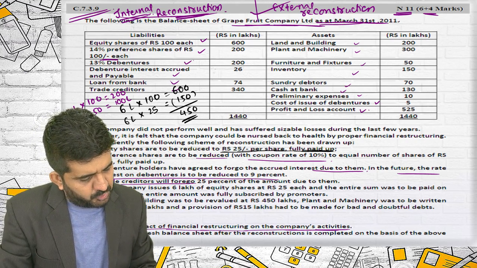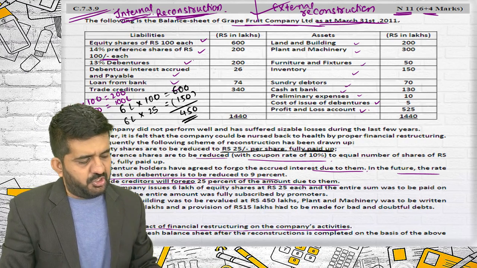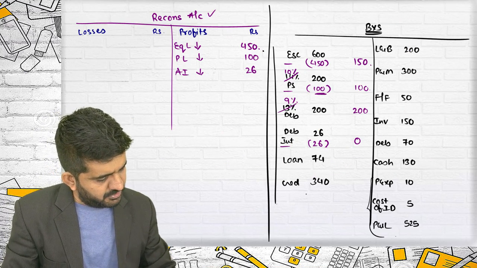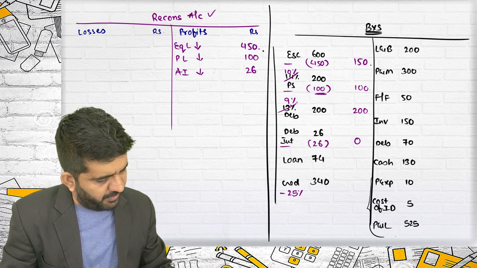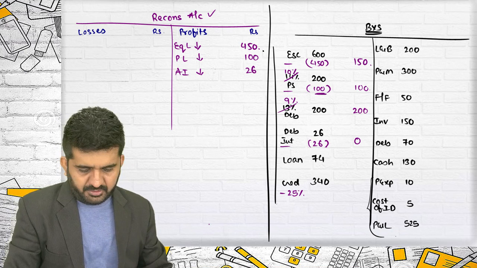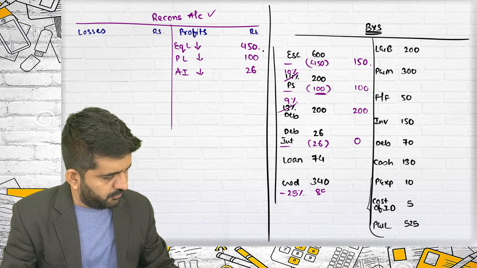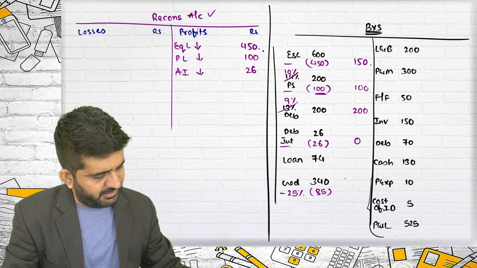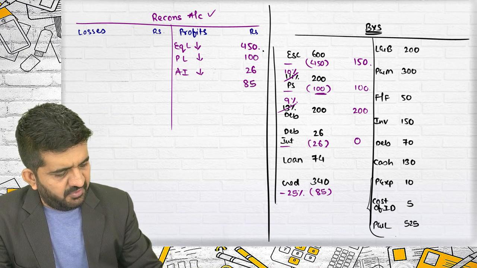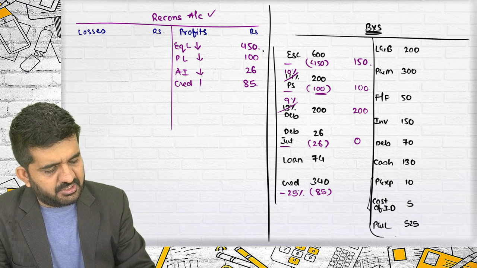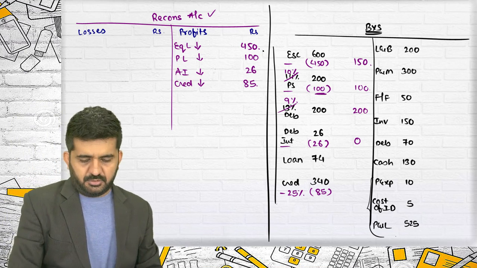Trade creditors will forego 25% of amount due to them. Minus 25%. This will be the benefit. 4 8s are 32, 4 5s are 20. This will be 85 lakhs. So 85 lakhs will be creditors reduced.